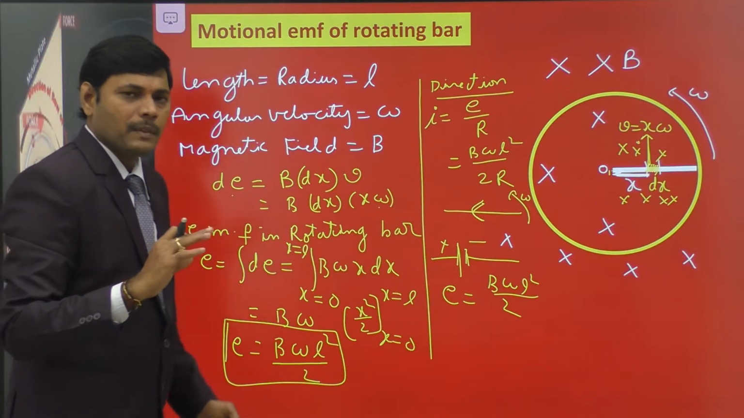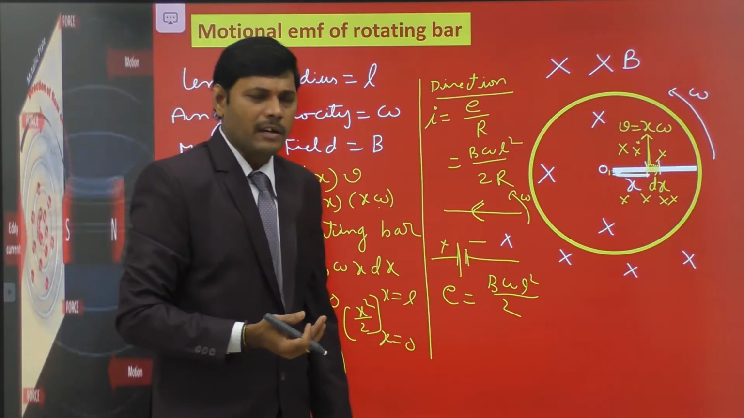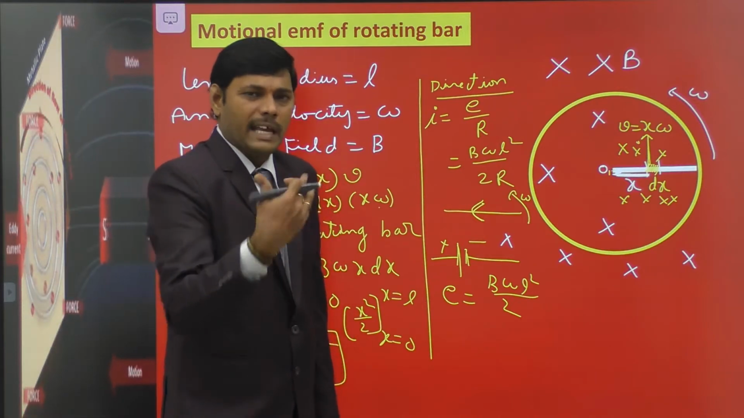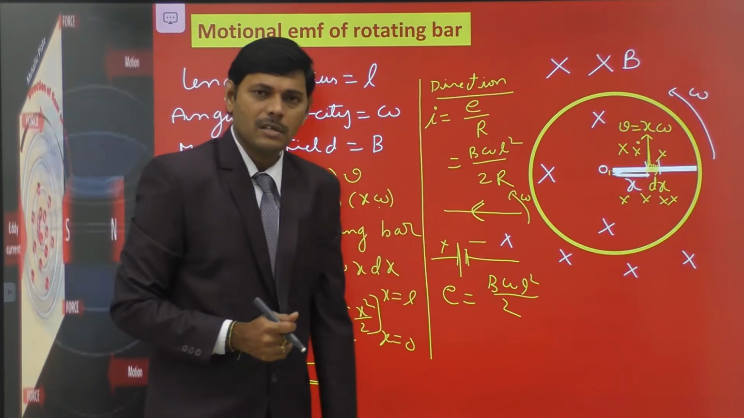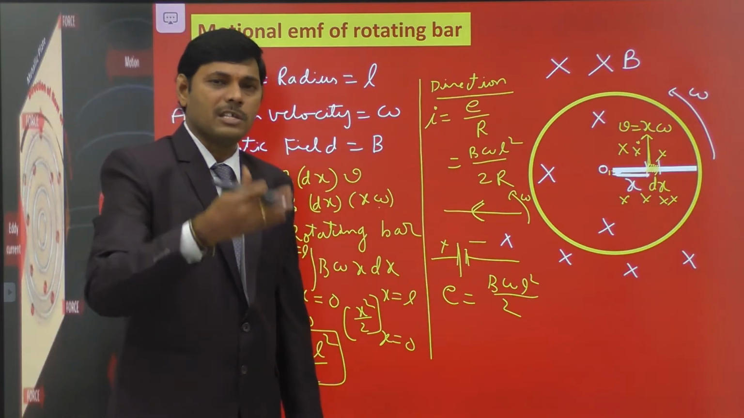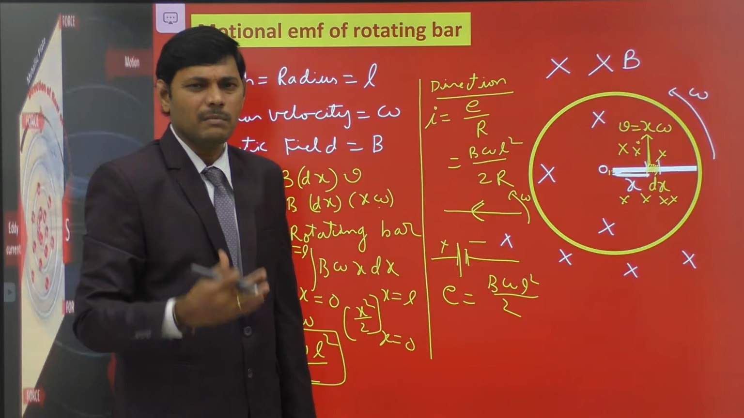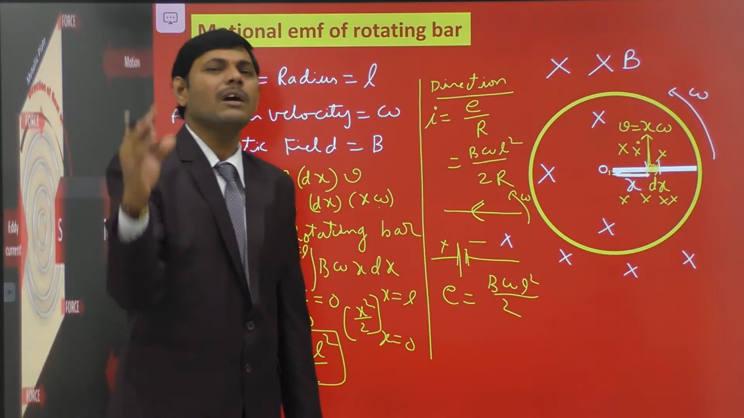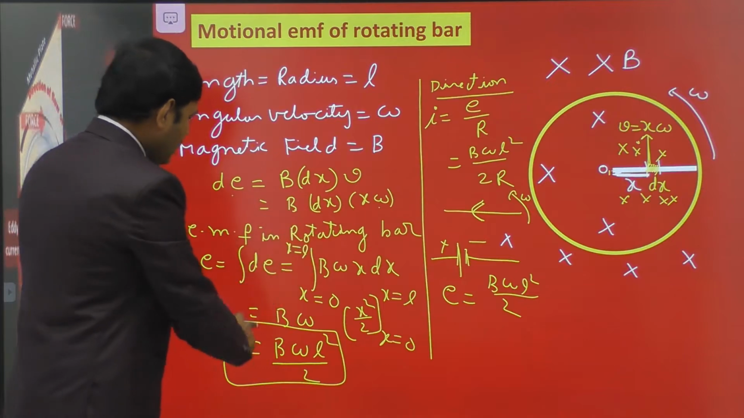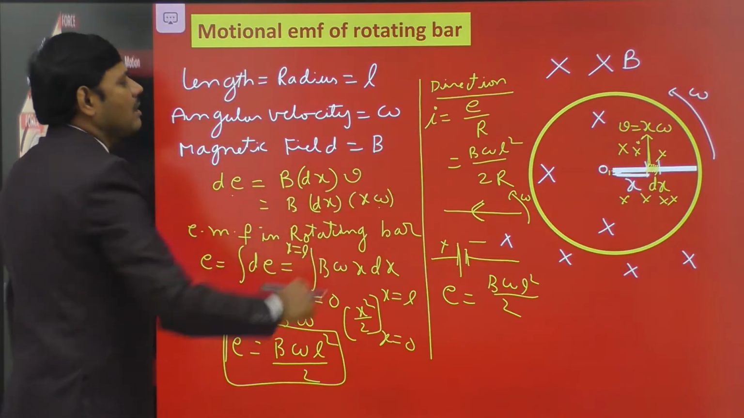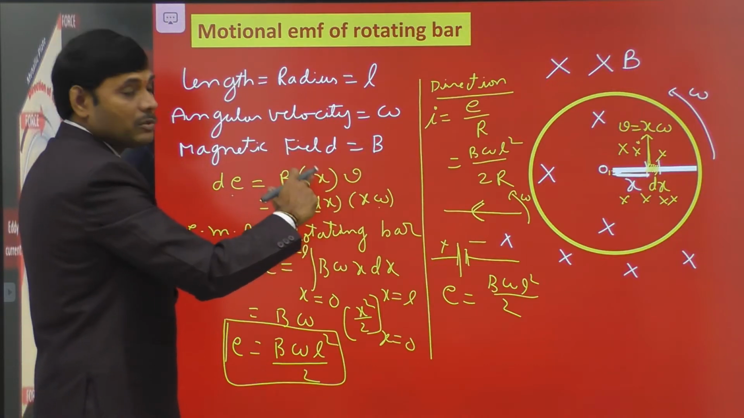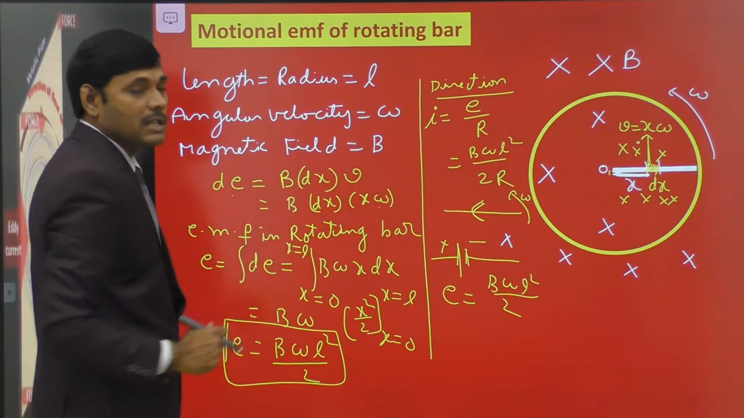So remember, by changing the direction of angular velocity or by changing the direction of the magnetic field, the direction of flow of current changes. That's why we always find the direction of current or the location of positive and negative terminals of the battery by using either Fleming's left hand rule or the V bar cross B bar direction. So this is the expression for motional EMF and the direction of flow of current, as well as the positive and negative terminals of the battery formed by motional EMF.